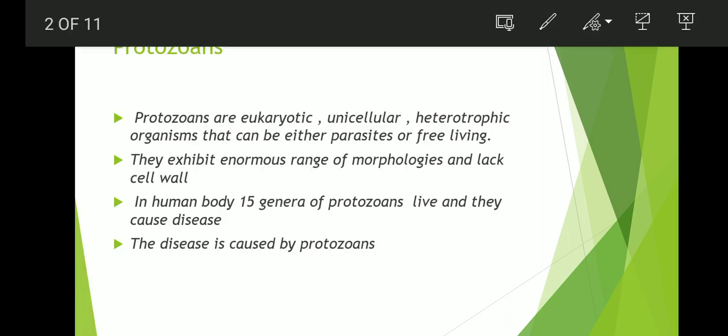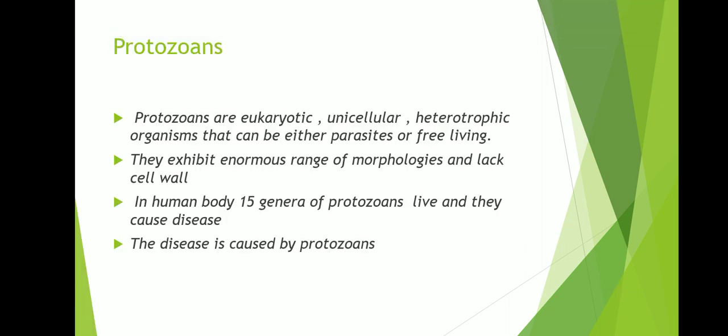What do you mean by protozoans? Protozoans are eukaryotic unicellular heterotrophic organisms that can be either parasites or free living. They exhibit an enormous range of morphologies and lack a cell wall. In the human body, 15 genera of protozoans live and cause disease. The disease is caused by protozoans.